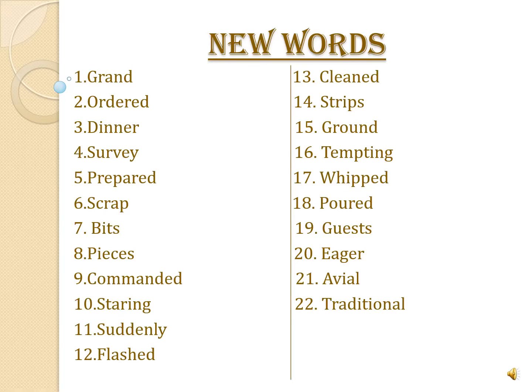The ground over here is the past tense of grind, that is, crushing something into a fine paste. Sixteenth, tempting. Tempting over here we mean mouth-watering. Seventeenth, whipped. Eighteenth, poured. Nineteenth, guests. Twentieth, eager. Twenty-first, avial. Twenty-second, traditional.